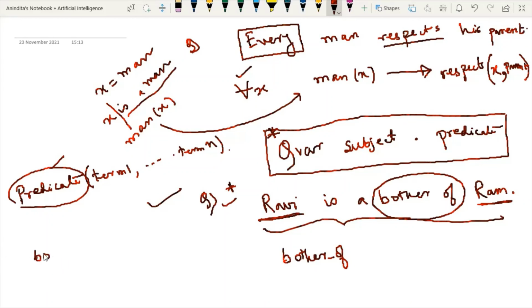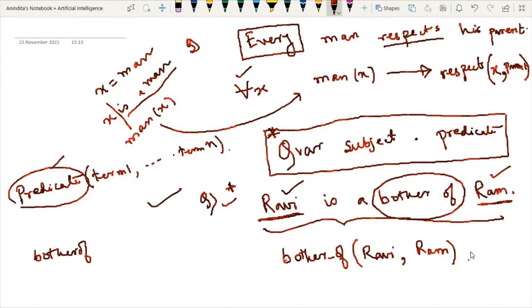So you can write brother of or brother underscore of. Both are correct. Now terms. How many terms should we use? I have explained that terms mean constants. So these are the terms. So I will write Ravi, comma, Ram.